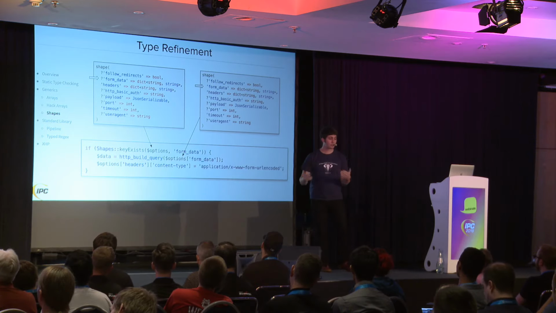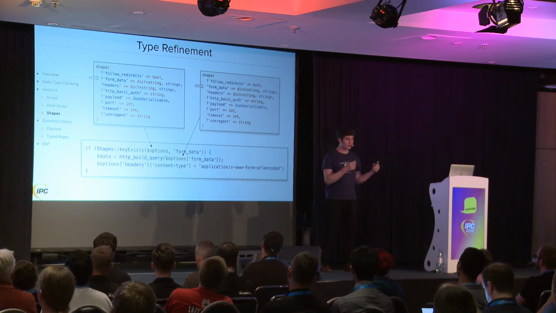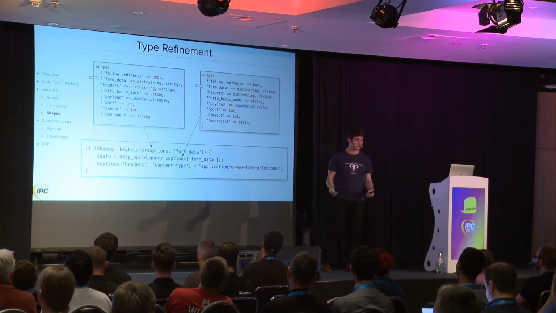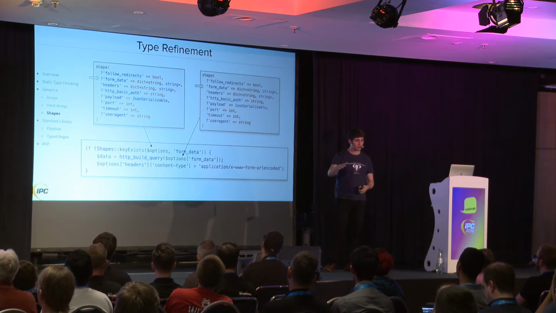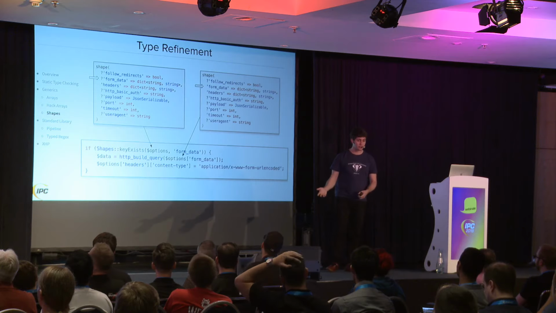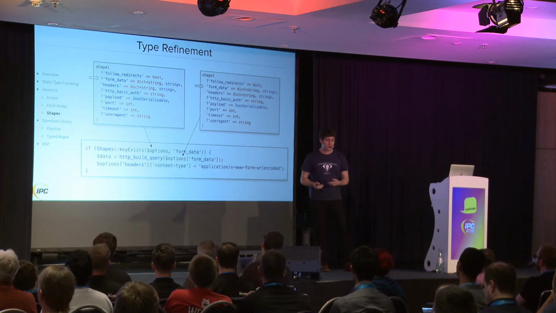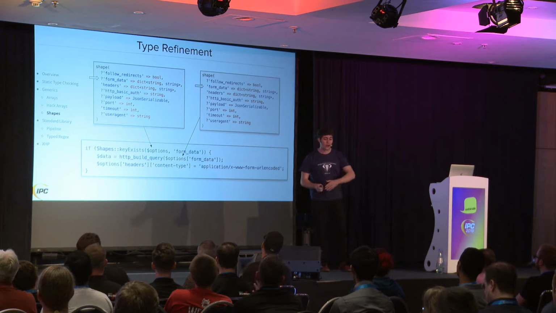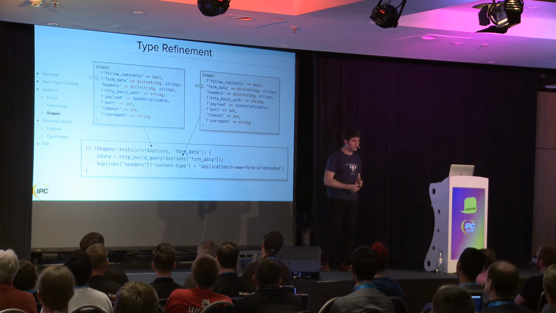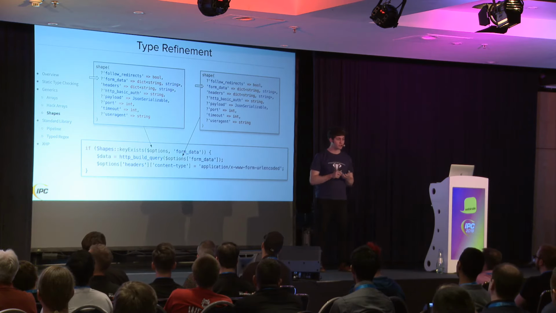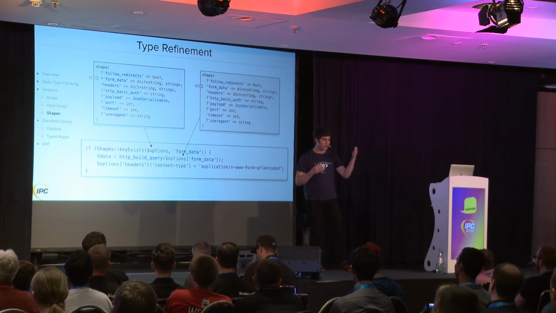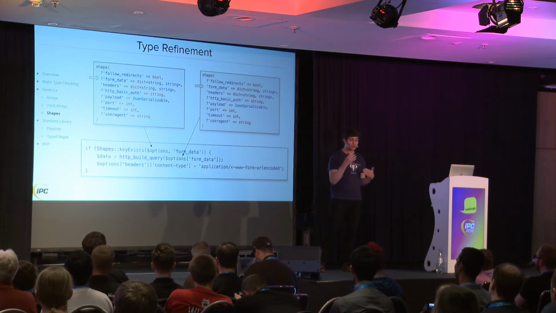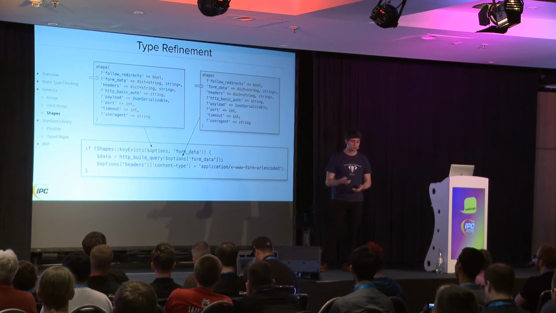This is called type refinement. So what the type system did is it learned something about the variable from the check that I did. And now it has a more specific type, and that's why I'm able to use that field. And as soon as we exit the scope of that if statement, on the code below there, it's once again an optional field. Might not be there. So that's type refinement, and Hack will do this for any kinds of checks you do. If you check for null, if you throw exceptions, check that something is a string, and so on and so forth. It will track the types of variables as they flow through flow control. They could be different types, and it will keep track of all that.